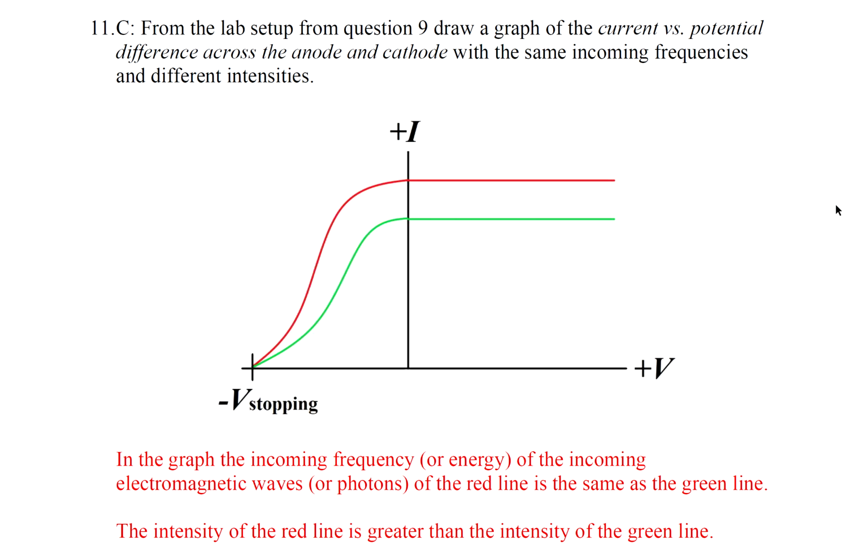So this unit or this topic, it's non-intuitive. It's not like classical mechanics. So you really got to visualize this and think about what's happening again and again.